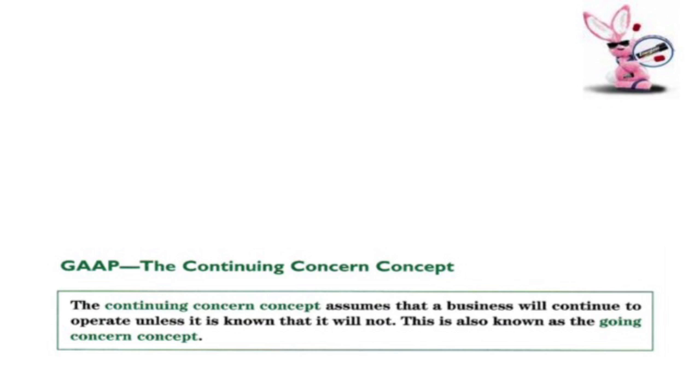The continuing concern concept is that the business is assumed to operate using all values, until it is bankrupt or sold. This means that asset values are kept at original cost regardless of market values, and accounting procedures must be consistent as long as the business remains operating.